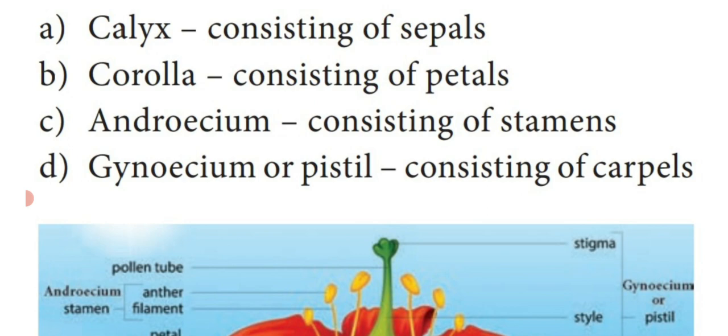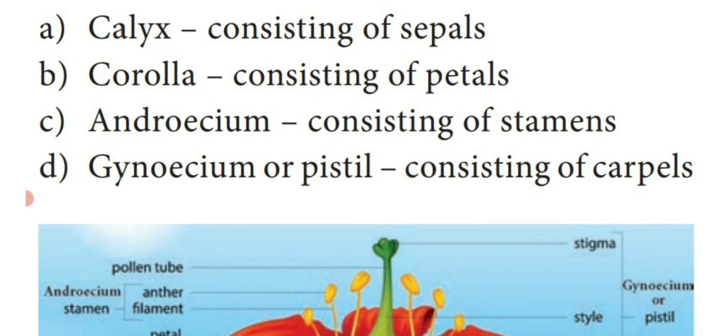These 2 regions do not take part in reproduction, but they help the reproductive process. So calyx and corolla are known as accessory whorl or helping whorl. Why are they said to be helping whorls? They do not take part in the reproduction, but they help the reproductive process.